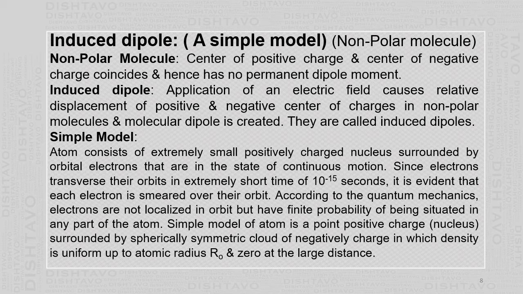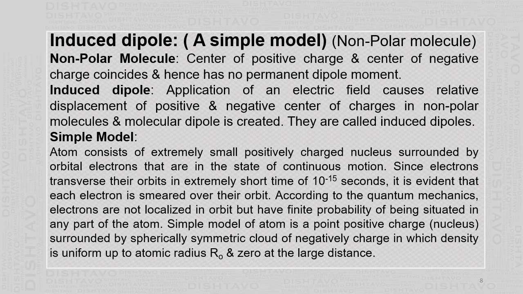In one orbit, one circumference around the nucleus, it takes about 10 raised to minus 15 seconds. It is a very short time. So one revolution is completed in 10 raised to minus 15 seconds.